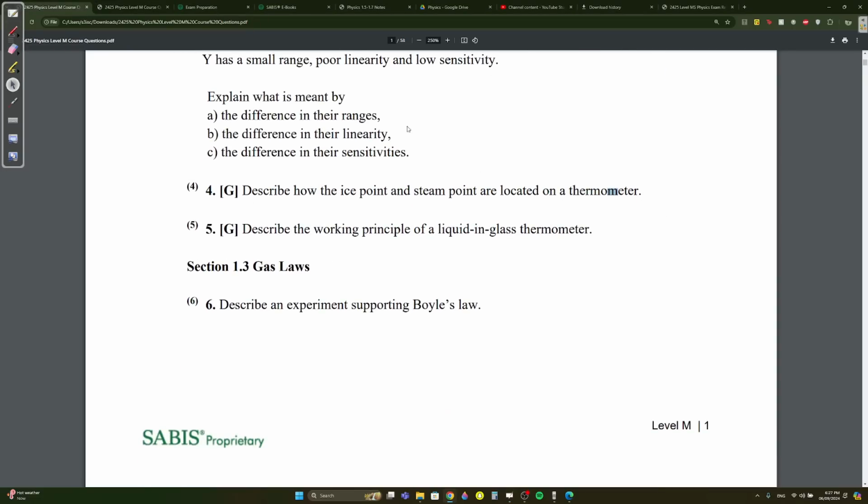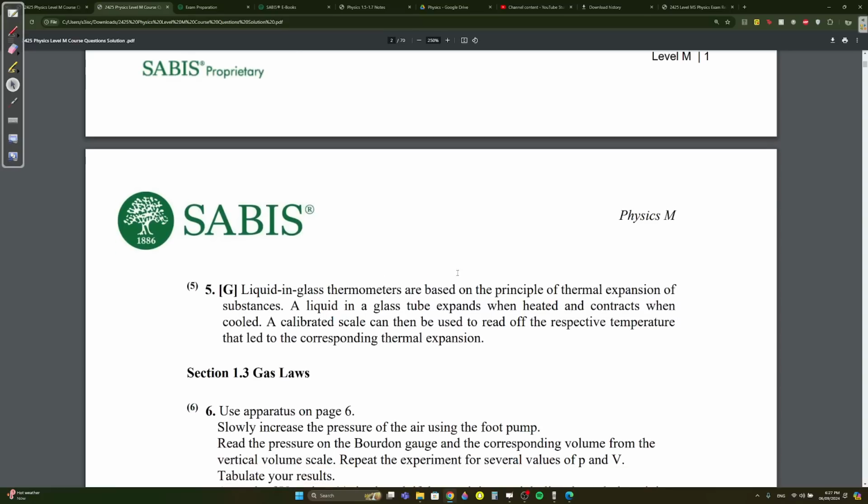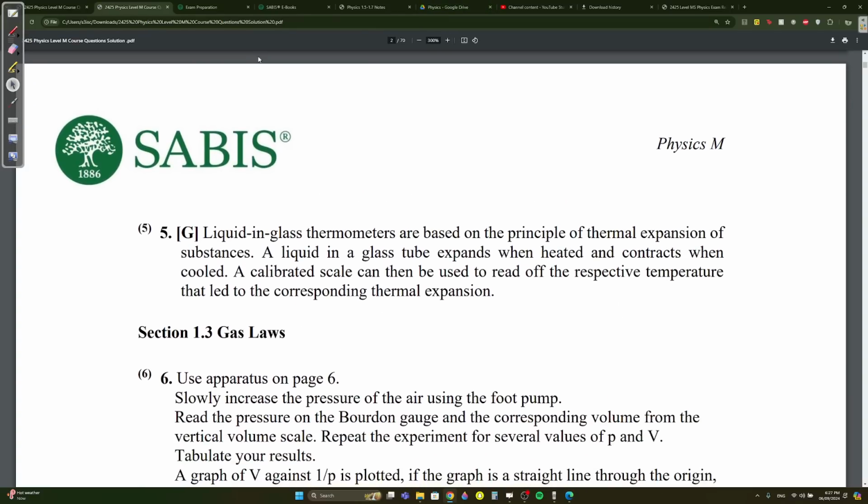Describe the working principle of a liquid in glass thermometer. What is the principle here? A liquid in glass thermometer uses the principle of expansion of substances, right? Thermal expansion of substances. Okay, a liquid in a glass tube expands when heated and contracts when cooled.